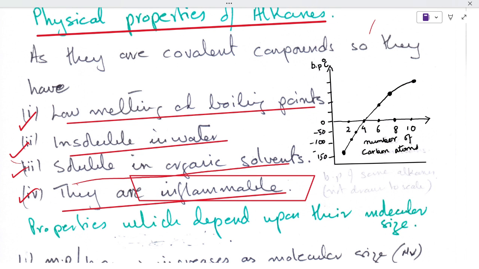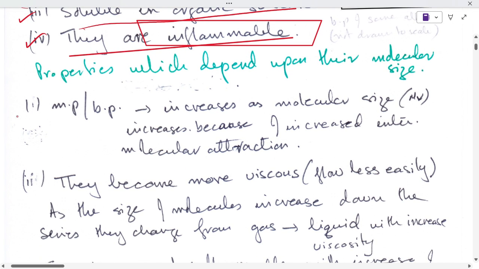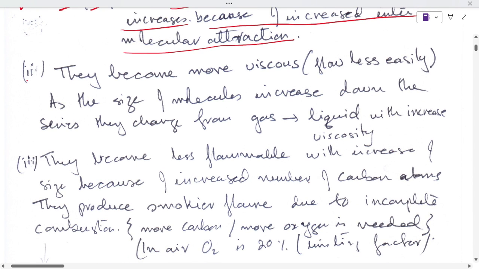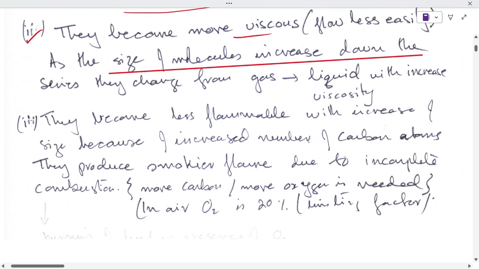Properties which depend upon their molecular sizes. Number 1, melting points and boiling points increase as molecular size increases because of increased intermolecular attractions. Number 2, they become more viscous as their mass increases and flow less easily. As the size of molecules increases down the series, they change from gases to liquids with increasing viscosity.